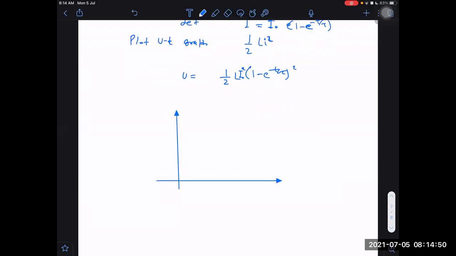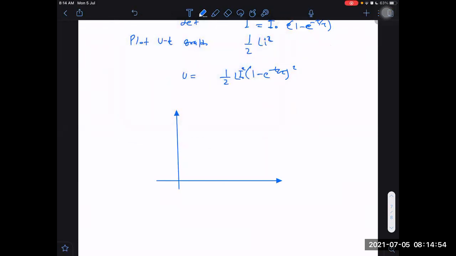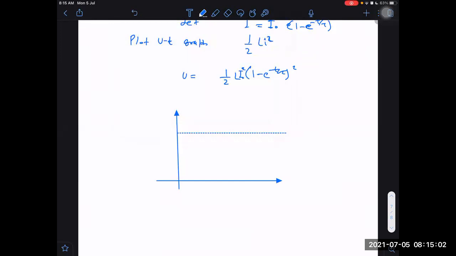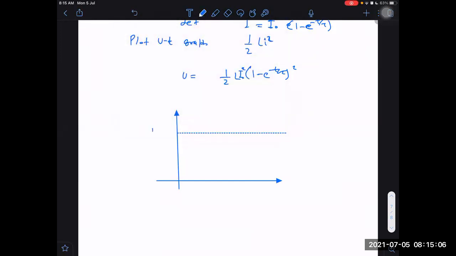What would it be? By differentiating, we can find it. First you find at t equal to infinity. At t equal to infinity, we know the final current will be I naught, and then the final energy will be just half of L into I naught square. U versus t.